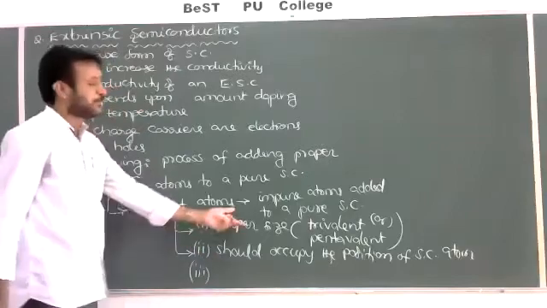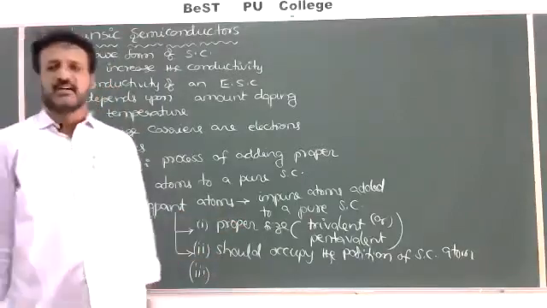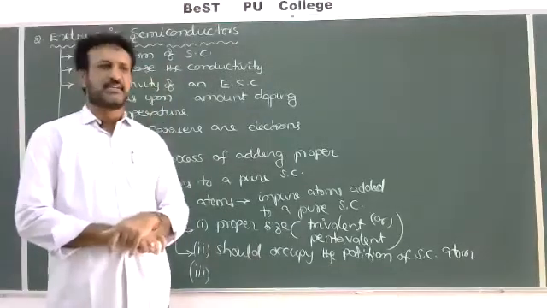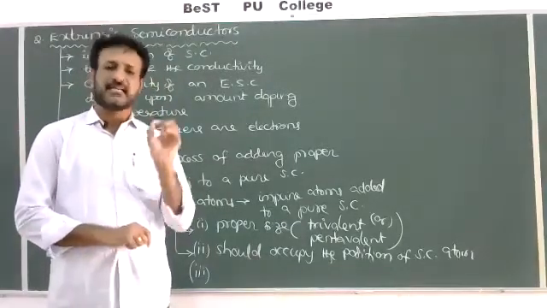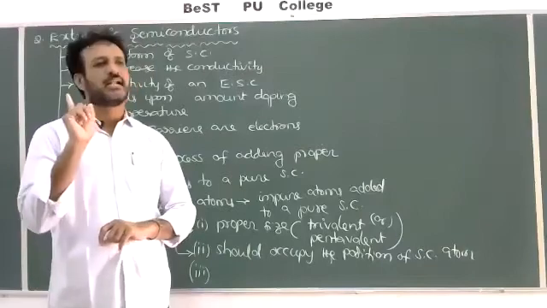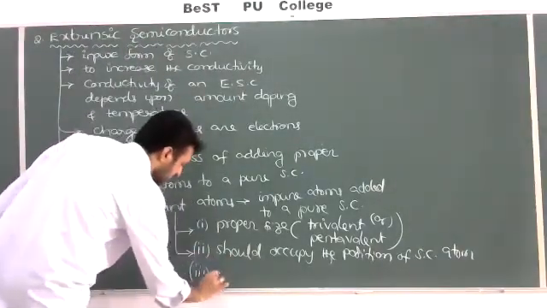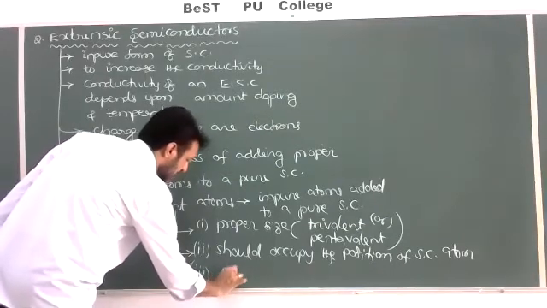It must be proper. So proper means the amount must be proper. We should not add more and more atoms. For every 10 to the power of 8 atoms, we should add only 1 atom, correct? Here doping should be proper, or a proper amount should be added.